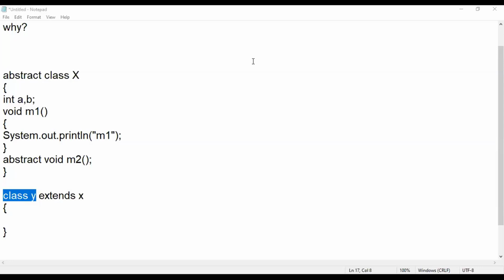Is everything clear? Shall we quickly see the points in the slide? So what does the first point say? Abstract classes cannot be instantiated, but can be subclassed. Right. So you cannot create an object of an abstract class because you have some method which has not been defined.